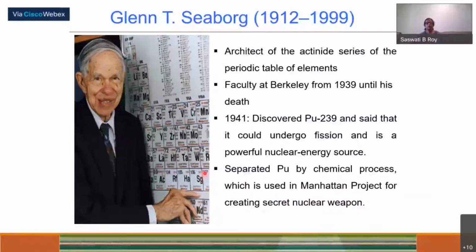Here is that seaborgium, element 106, which presently is not of much use because only a few atoms have been made. He is the architect of the actinide series. The actinide series is the series where 5f in the electronic configuration is filled up, and he was faculty at Berkeley. In 1941, he discovered plutonium-239 and said that it could undergo fission and is a powerful nuclear energy source.